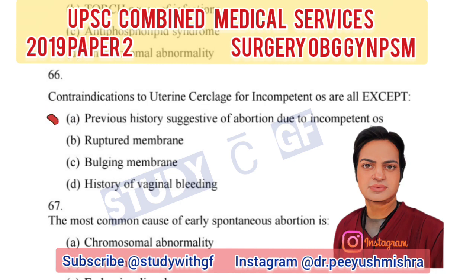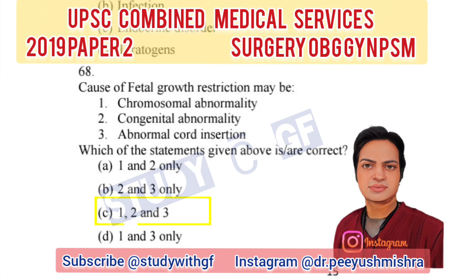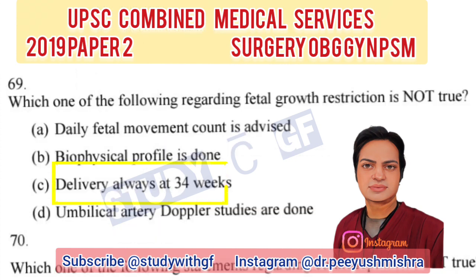to incompetent OS. The most common cause of early spontaneous abortion is chromosomal abnormality. Cause of fetal growth restriction may be chromosomal abnormality, congenital abnormality, abnormal cord insertion. Which one of the following regarding fetal growth restriction is not true? Delivery always at 34 weeks.